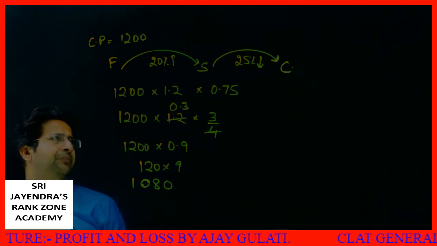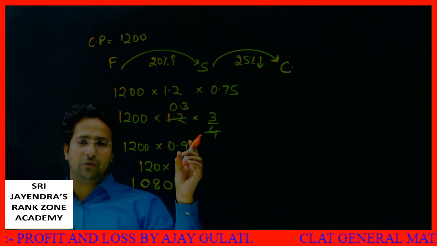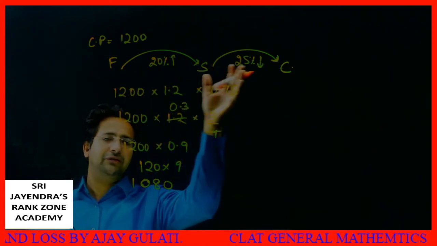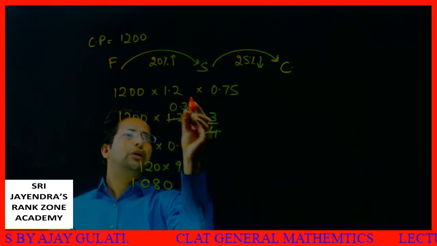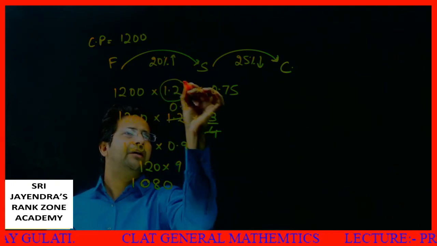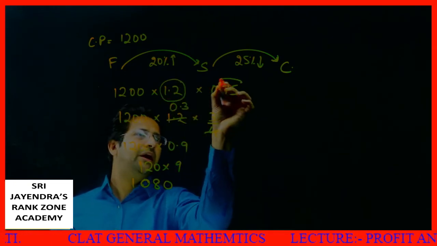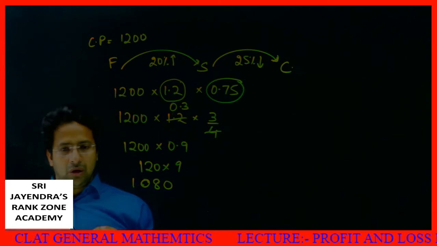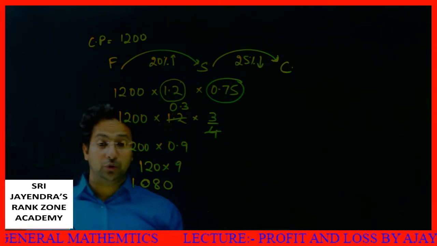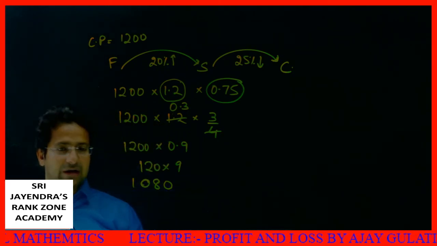This is one question. This is the concept which I wanted to explain. In one thing only, there is a profit as well as a loss. So like here you are multiplying with a number greater than 1. Here you are multiplying by a number which is smaller than 1. Now I am moving on to your previous year questions which have been asked in your CLAT exam.